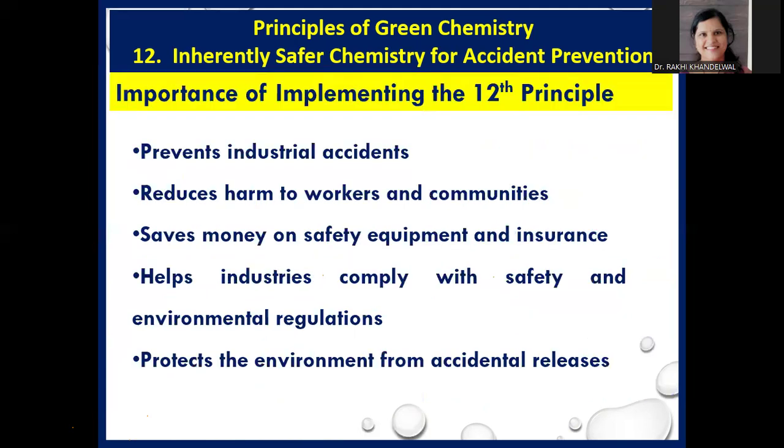So, why is this principle important? Because it prevents industrial accidents. If we use safer chemicals or a safer chemical path, industrial accidents can be prevented. It reduces harm to workers and communities because we are using safe chemicals which are less harmful. It saves money on safety equipment and insurance. It helps industries comply with safety and environmental regulations, and it protects the environment from the accidental release of chemicals directly into the environment.